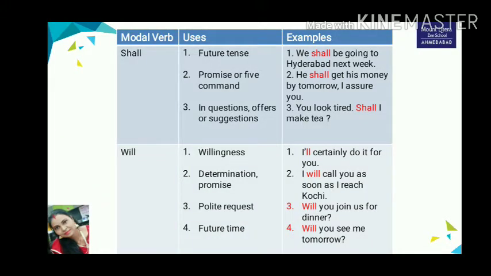Our next modal verb is shall. Shall is used to denote simple future time in the first person, I and we, as in, we shall be going to Hyderabad next week.